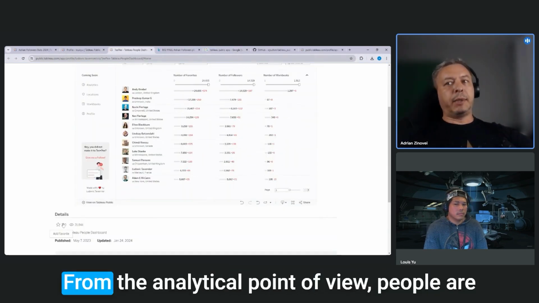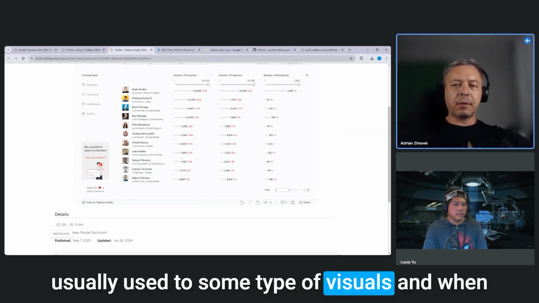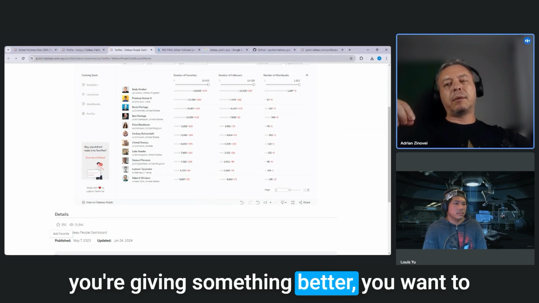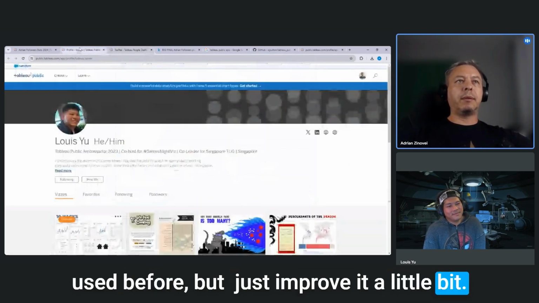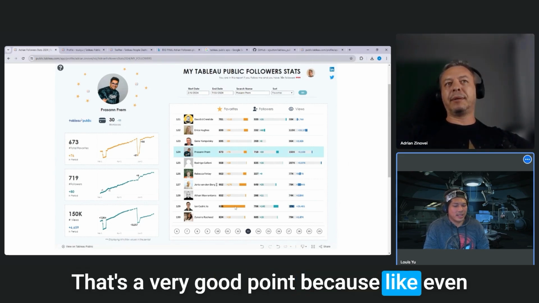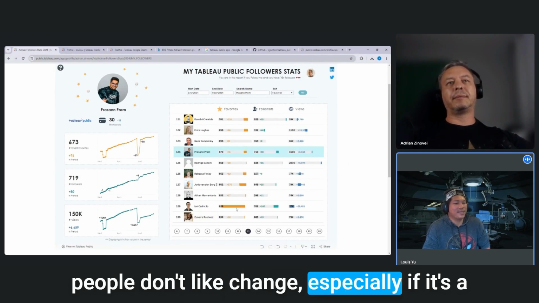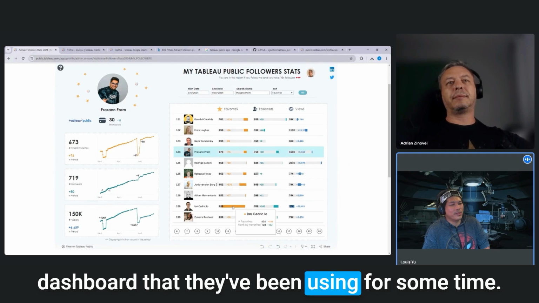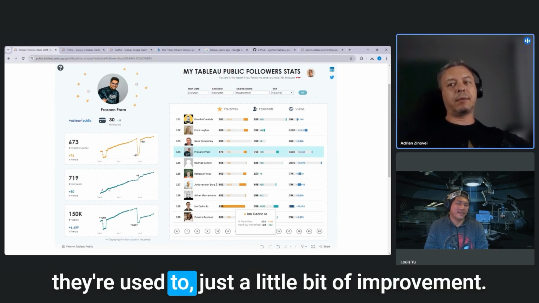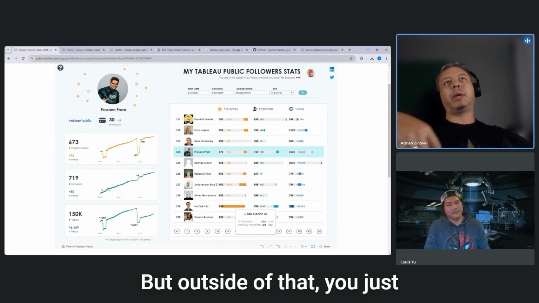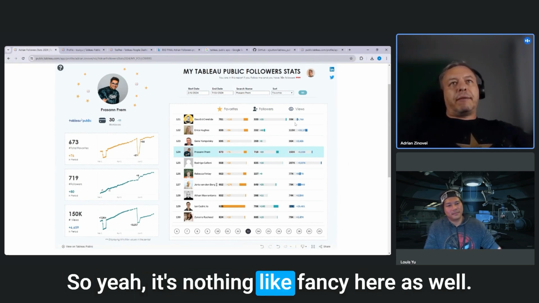That's the idea. From the analytical point of view, people are usually used to some type of visuals. And when you're giving something better, you want to keep in mind and keep something that was used before. We'll just improve it a little bit. That's a very good point, because even when you're building dashboards for business, people don't like change, especially if it's a dashboard they've been using for some time. Yeah, so the trick is to give them what they're used to, just a little bit of improvement, and outside of that, you start doing something more. It's nothing fancy here as well.